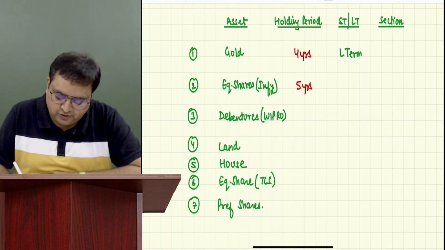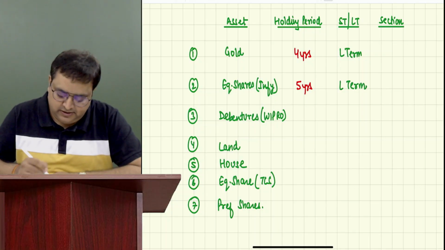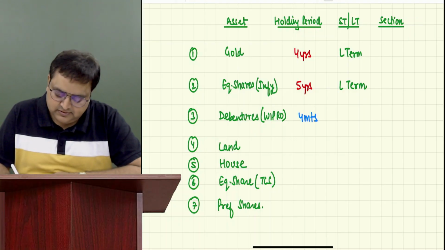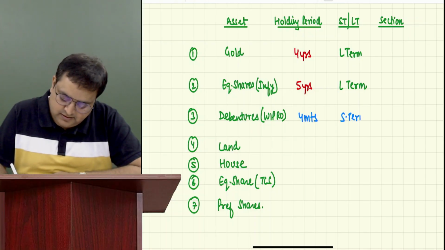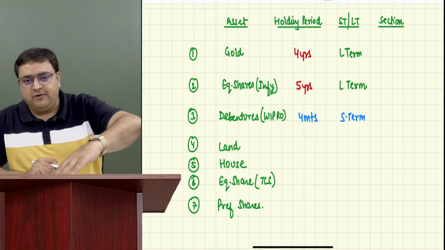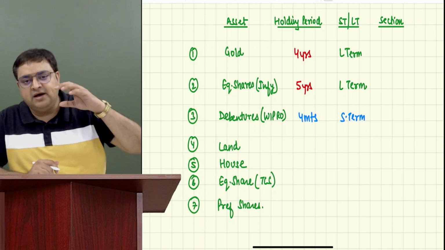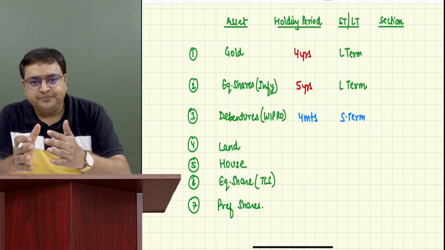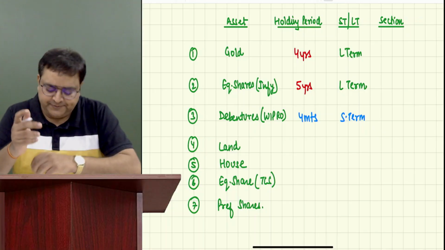Tell me, short term or long term? Long term. Very good. Debentures of Wipro, it is for 4 months. Short term. So this is one assessee, let's say Lakshay, who has sold these assets. We are bifurcating whether it is long term or short term, and then again whether it is 112, 112A or 111A.